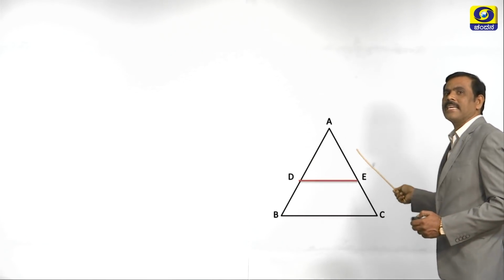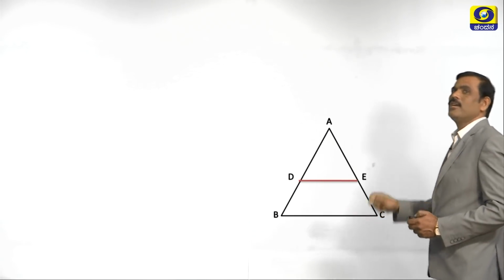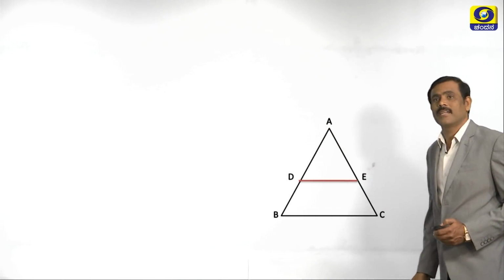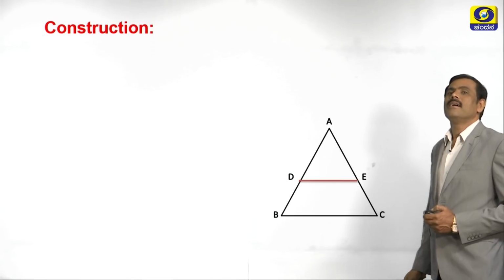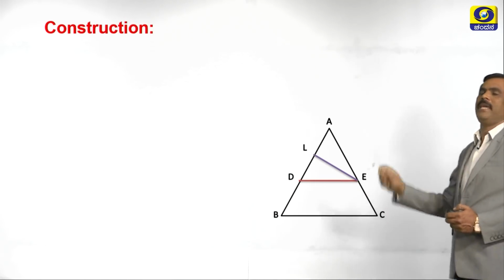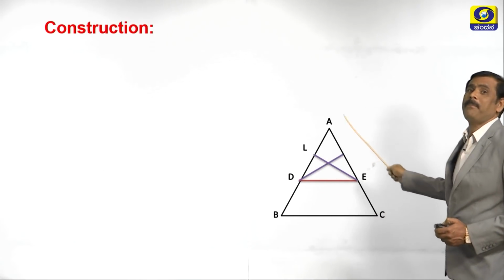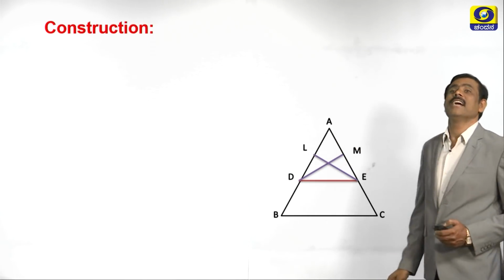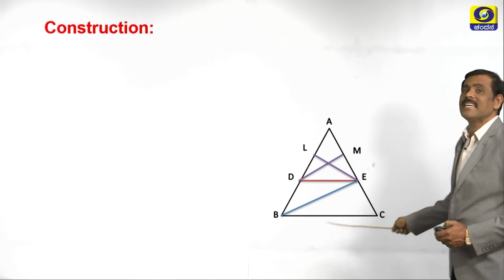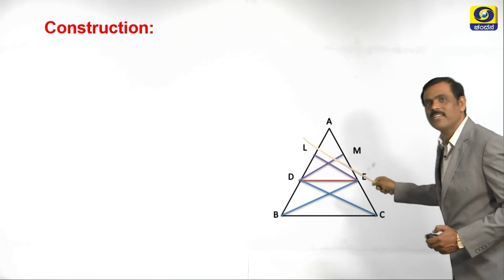You can see the diagram, no? ABC is the triangle, DE is parallel to BC. What construction we have to do for it? Draw EL perpendicular to AB and draw DM perpendicular to AC and also join BE and CD. Okay, this is the construction we have done for it.